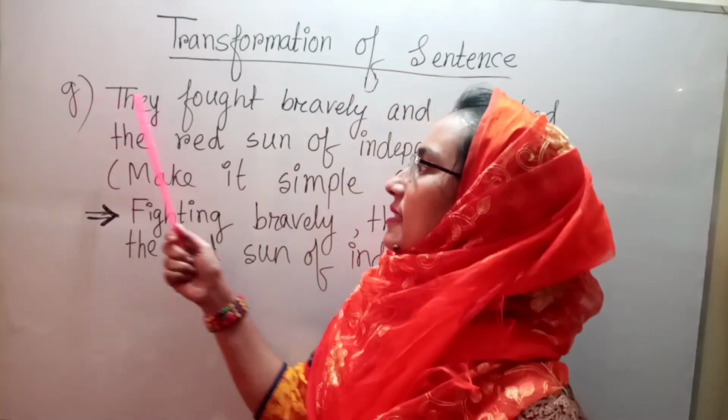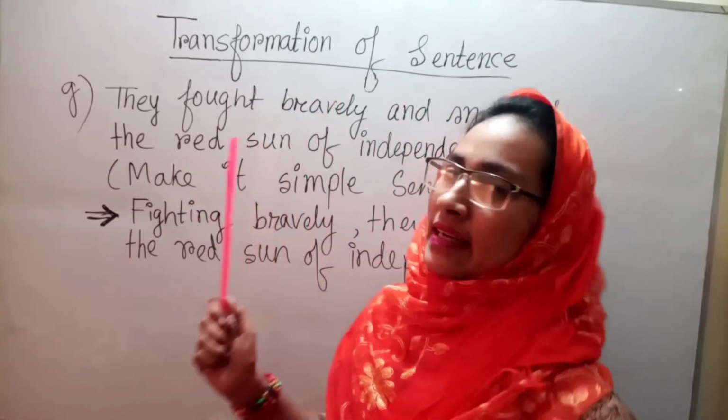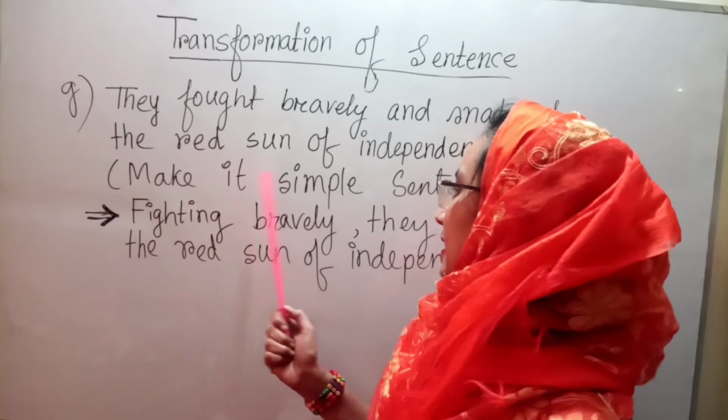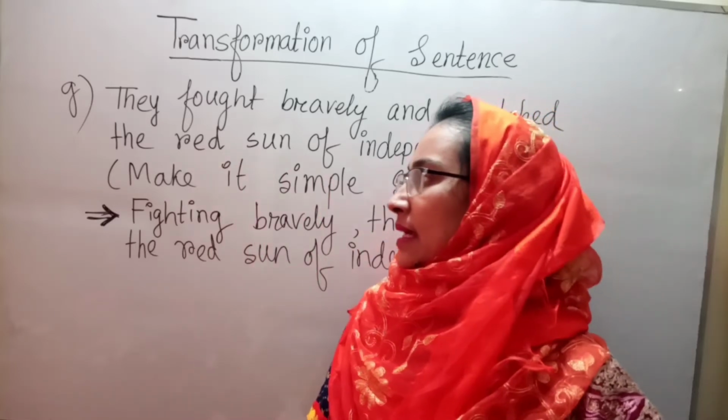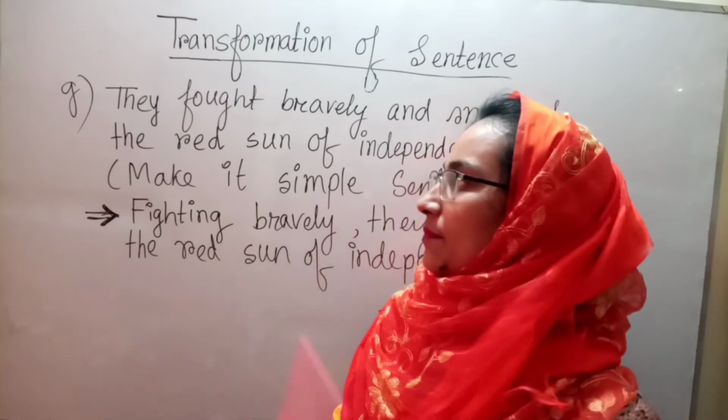G number is: they fought bravely and snatched the red sun of independence. The question is, make it a simple sentence. Here it is a compound sentence.